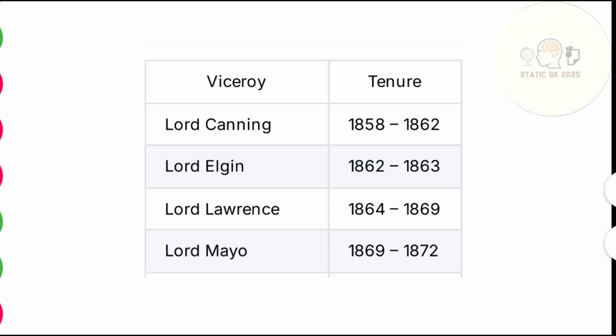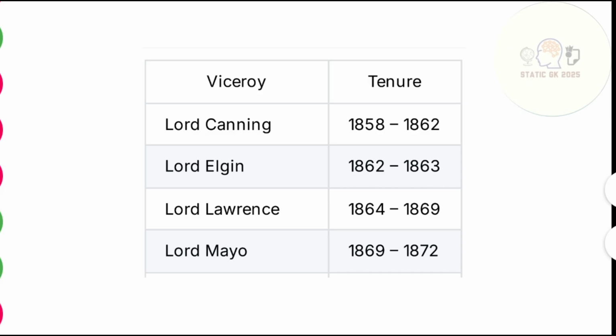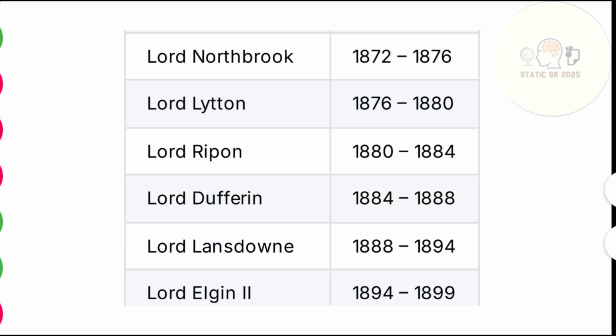See, can Elgin Law, May Cook, Lord and Triology. Right? I have said this thing. So can is Canning, Elgin is Elgin, Law is Lawrence, May is Mayo. Four Viceroys covered. Next, Cook, Lord and Triology. For Cook, Brook, I have made it as Cook. So North Brook is Cook. In the mnemonic, North Brook is Cook, so that you will understand.